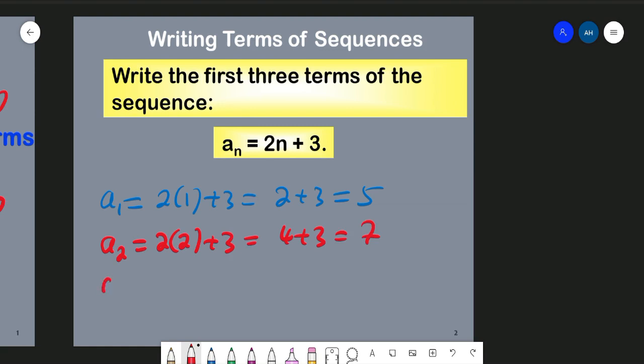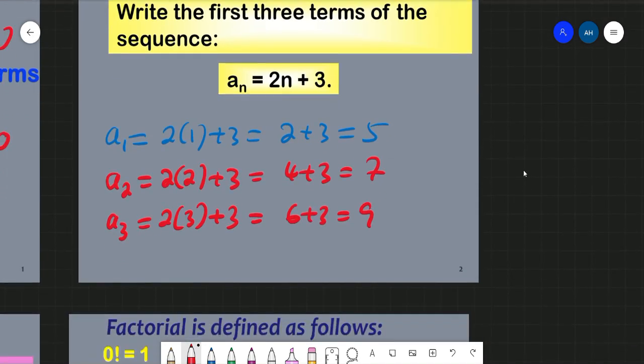Now for the third term, we have to find A3. We still use the same formula, 2 times n, in this case n equal to 3, so 2 times 3 plus 3. 2 times 3 is 6, plus 3 is equal to 9. So now we can write down the first three terms of the sequence.